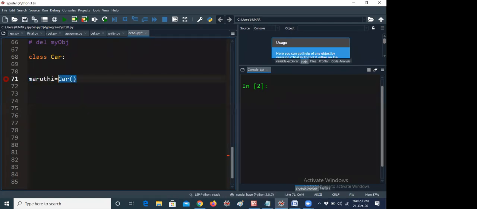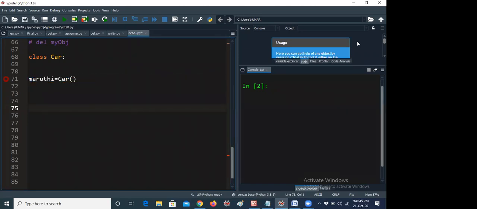This is called instantiation. Yesterday I already discussed that. Object creation is the class name with empty parentheses. If you want to pass parameters also, you can pass them; that's not an issue at all. This process is also called instantiation.